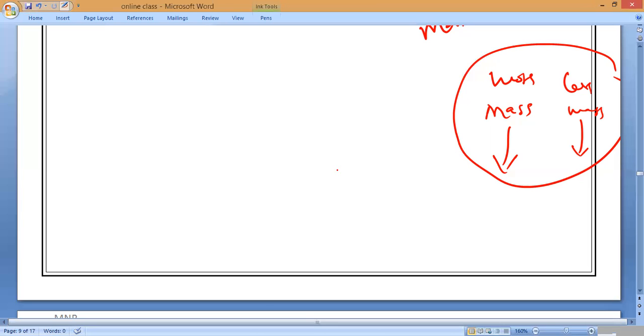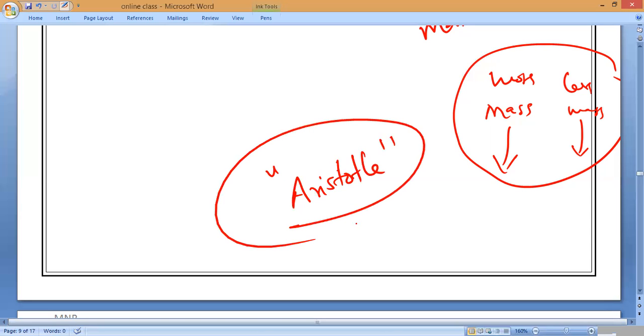So what is Aristotle's theory? That is what you should tell me. Have you heard about him or not? Please write Aristotle. You might see him in history so many times. Plato, Aristotle, even in physics he will come in many places. Aristotle says that a heavier body will fall first and a lighter body will fall later. But this theory was disproved by Mr. Galileo. Okay, guys, write it.